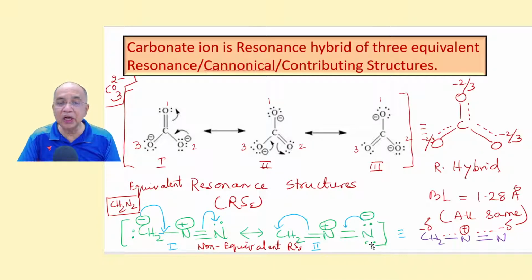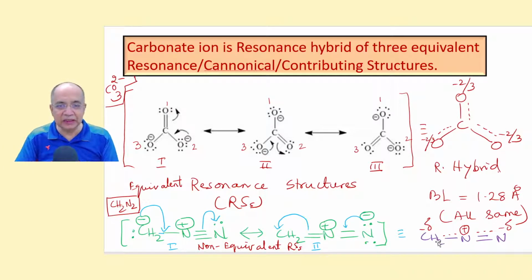Here the negative charge is on a nitrogen atom. And the structure is also not symmetrical. With respect to central nitrogen, on one side there is nitrogen, the other side it is carbon. So in such a situation, the two contributors are non-equivalent and they contribute unequally to the hybrid.